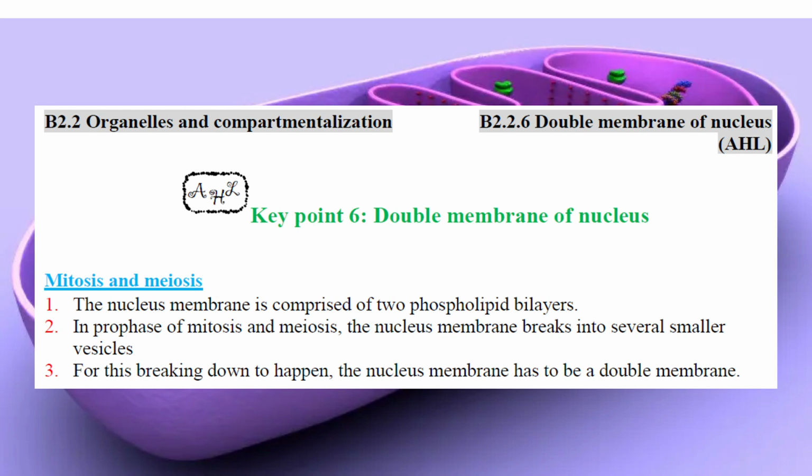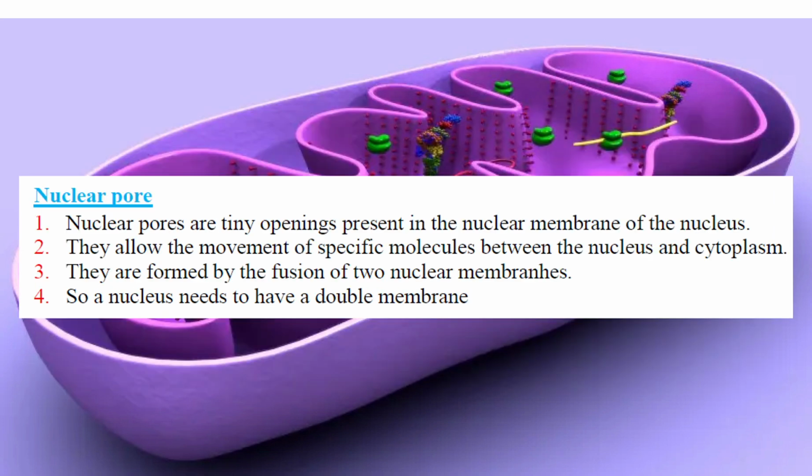The outer membrane is still there, and the inner membrane can break down into smaller vesicles. So you need to have a double membrane. The outside membrane keeps the nucleus, and the inner membrane separates into smaller vesicles in the proliferation of mitosis and meiosis, cell division.